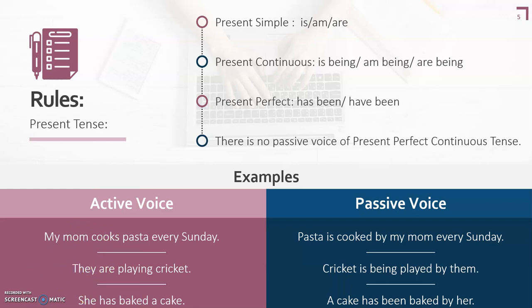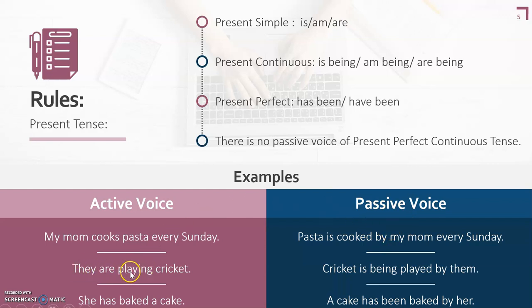Extra information will remain at its place. This first sentence is in present simple. So in present simple we add is, am, are, but remember we are looking at the object which is brought in the beginning. So pasta is the object, pasta is singular, pasta is cooked. Cooked, third form of the verb, by my mom every Sunday.